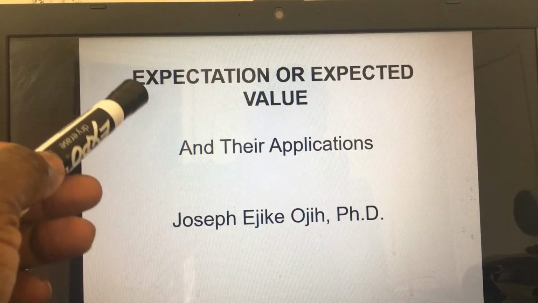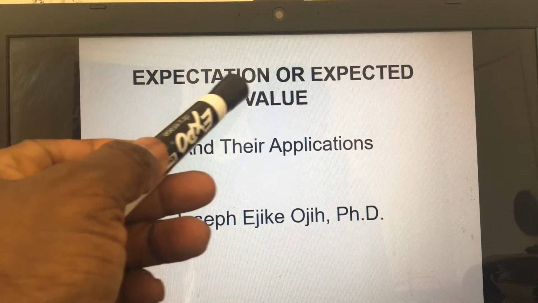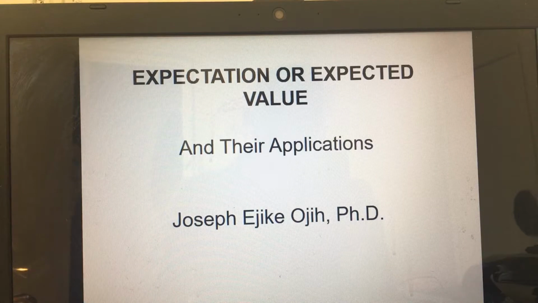I'll be teaching you expectation or expected value for random variable. So basically, this topic can be applied in different areas of human endeavor.